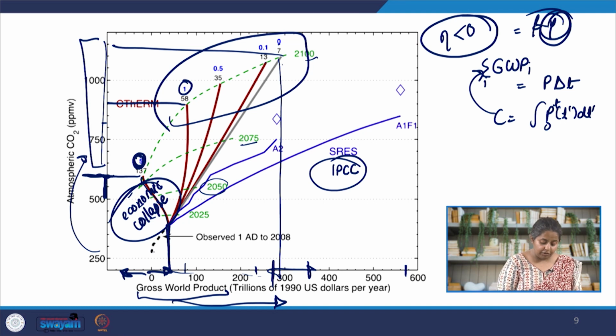Here's a fun fact. If you look at these black dotted lines here, this is the data from 180 AD to 2008 AD, so the time at which this model was run, or the data that was available when the model was run. So basically, from nearly no productivity all the way to here is where we are when this model starts. And going forward, the model says the only way to limit atmospheric carbon dioxide from being way beyond disastrous levels is to undergo economic collapse.